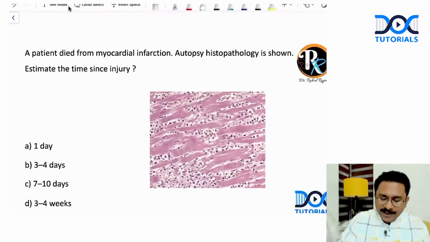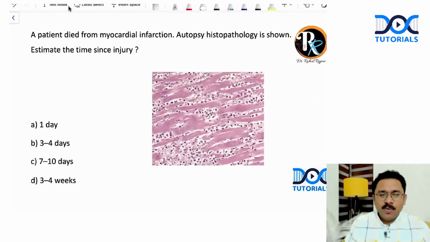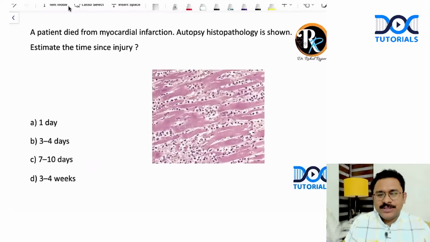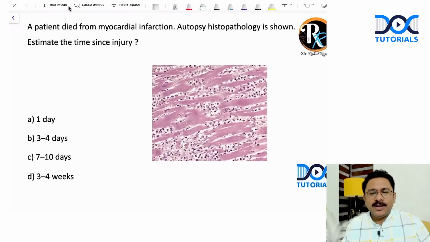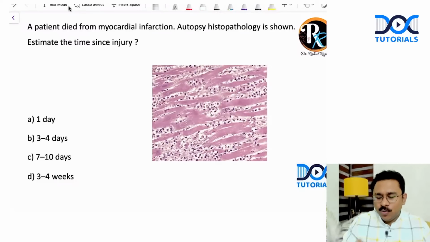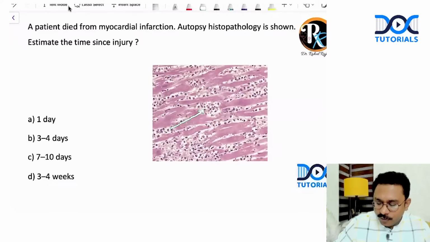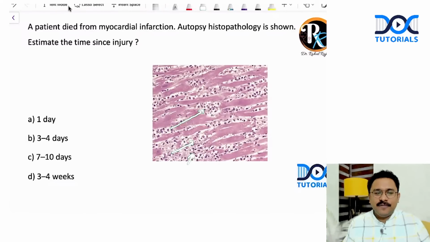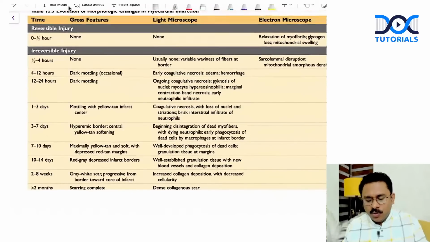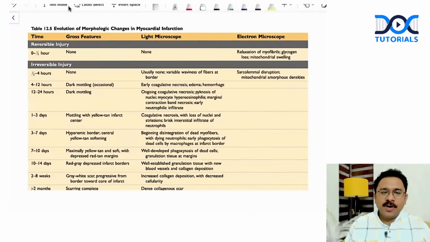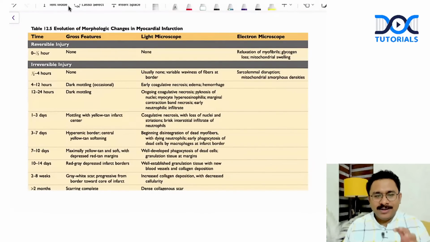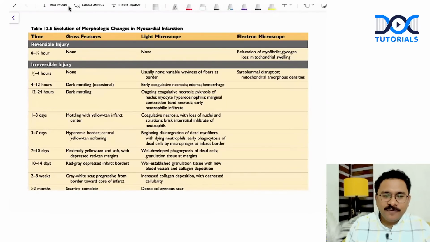Okay. Now, next question. A patient died from myocardial infarction. Autopsy histopathology is shown. Estimate the time since injury. This is mostly a pathology question. So basically, when you have got such sort of studded polymorphonuclear cells, so much of neutrophilic infiltration is a striking finding. And I'm sure that you would know this particular table from Robbins textbook of pathology on the time since injury and the corresponding gross and light microscopic findings.